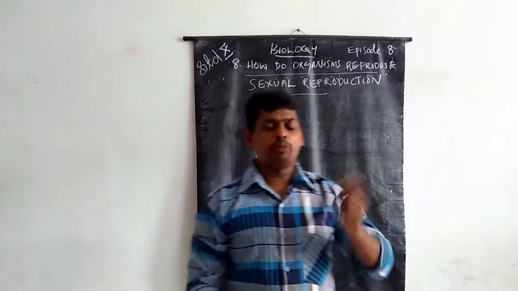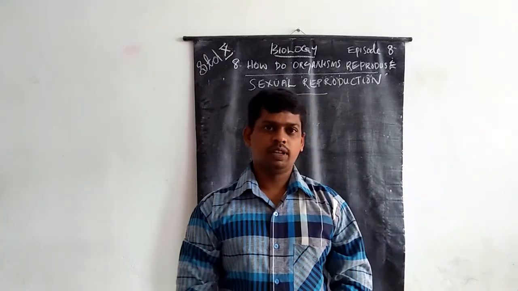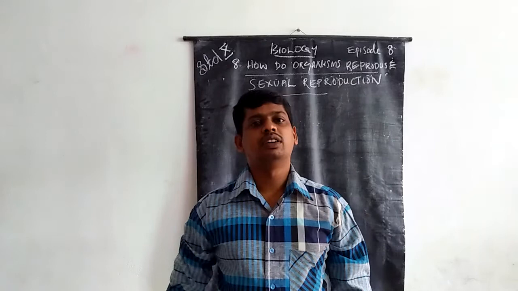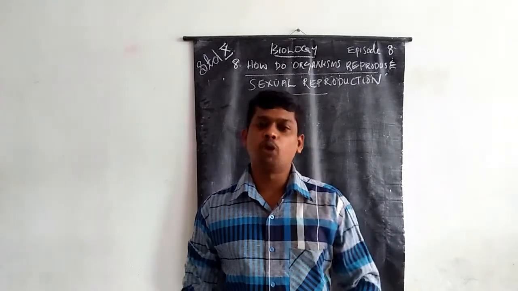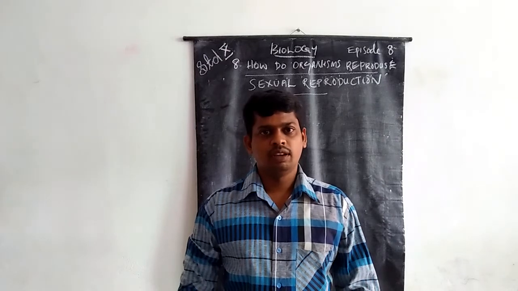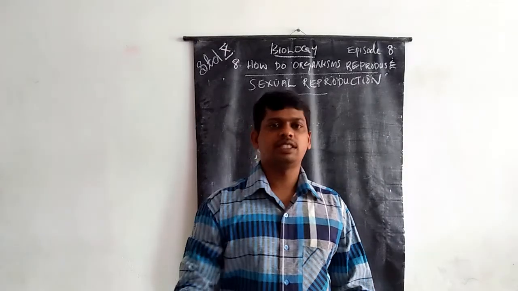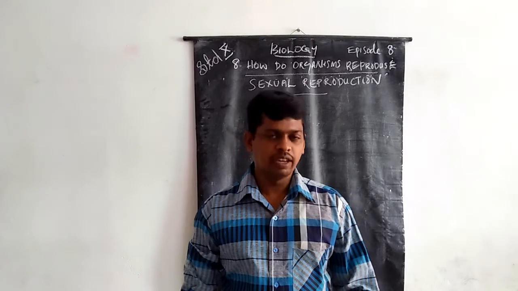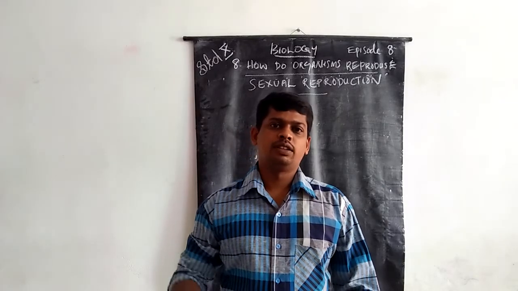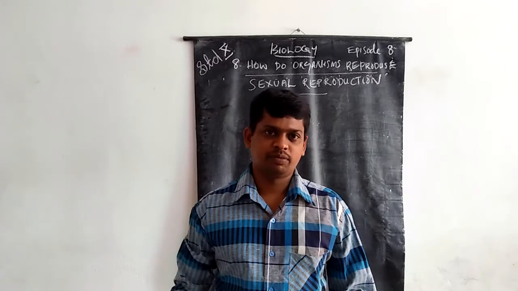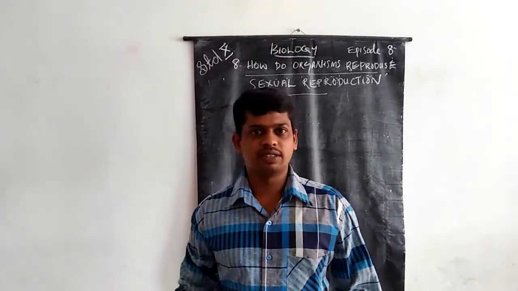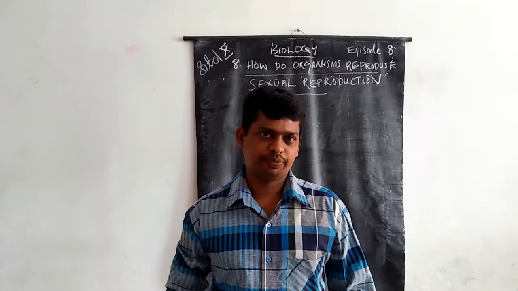In asexual reproduction, there is single parent involvement. A new generation is produced from one parent.